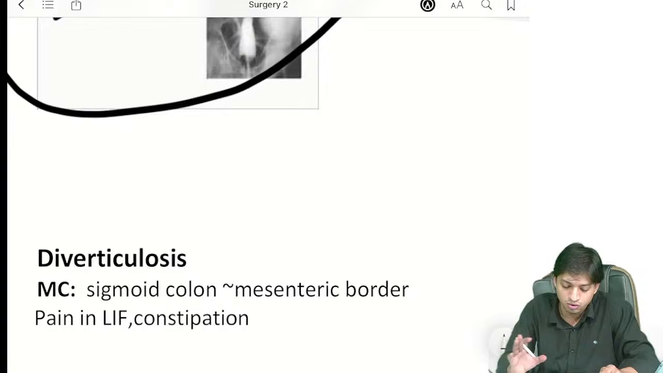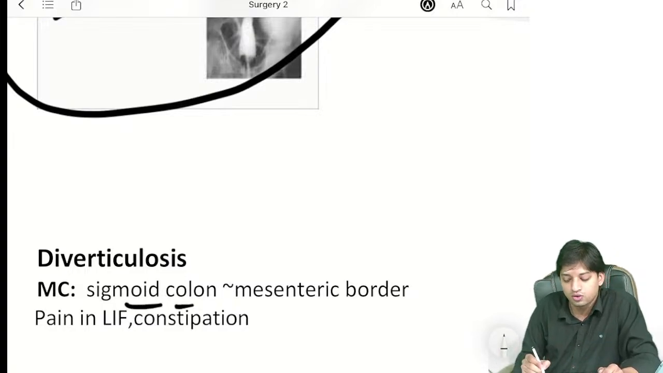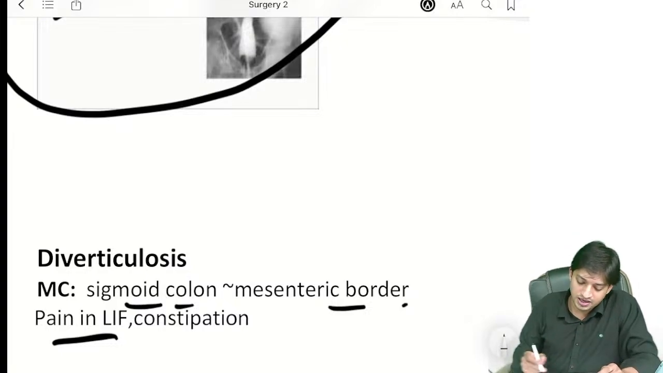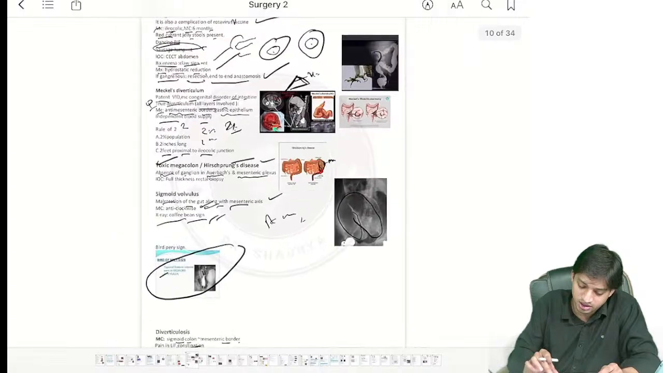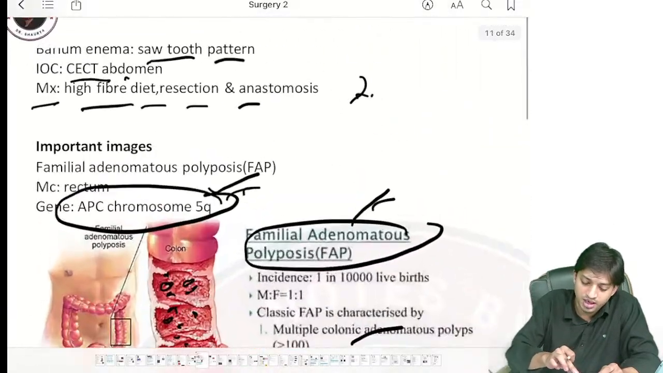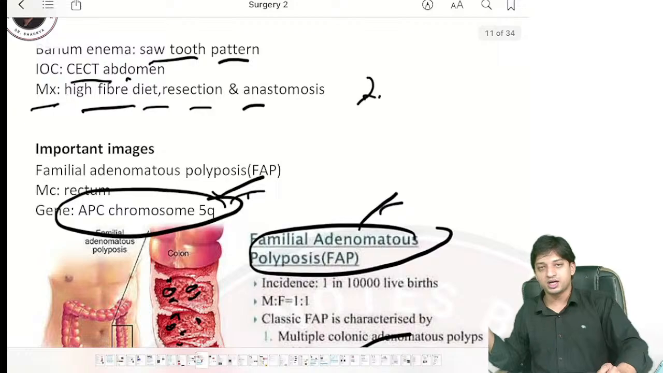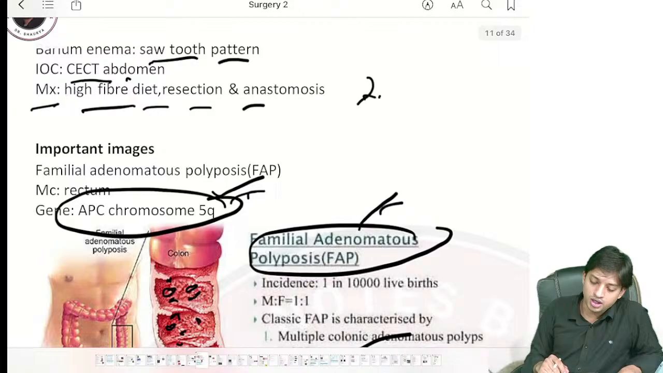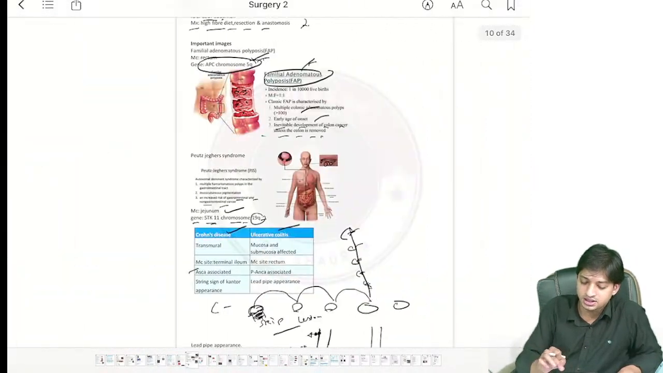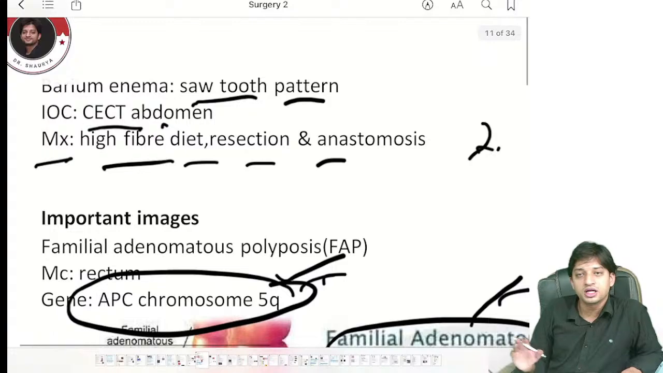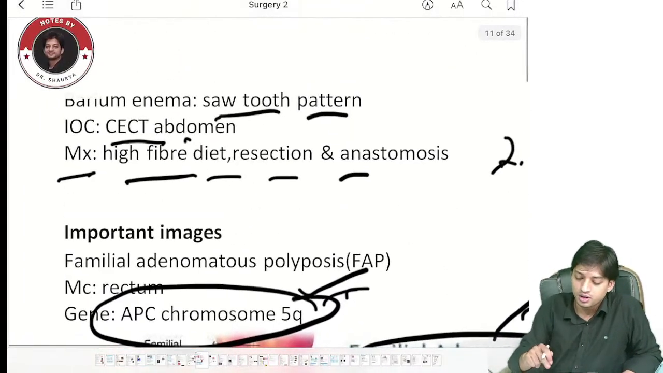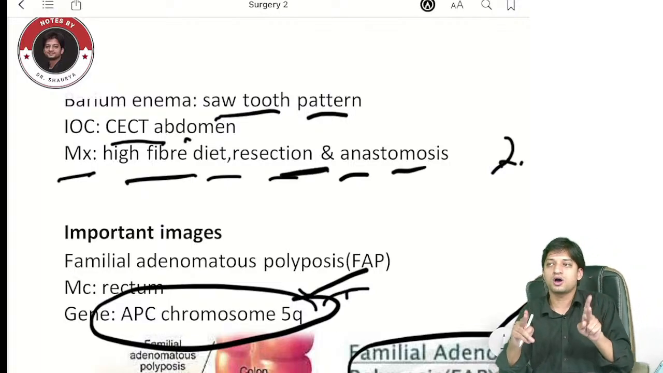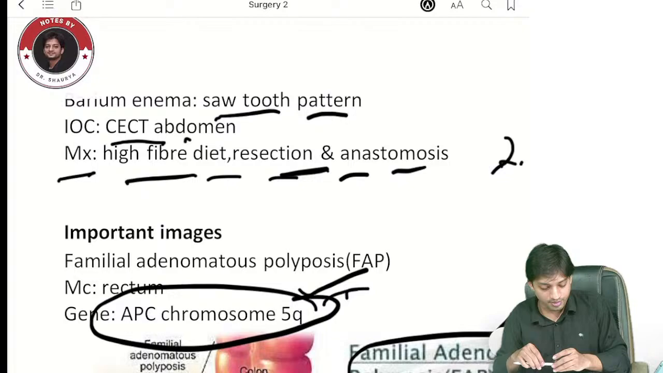Now coming to diverticulosis, nothing, most common in sigmoid colon, near the mesenteric border. Pain will be there in diverticulosis, pain will be in the left iliac fossa and symptom of constipation will be there. Okay, if there is pain in the right iliac fossa, you will doubt appendicitis; left iliac fossa, constipation, right? Signs of diverticulitis, right? Diverticulosis. Now coming here, investigation of choice will be CECT abdomen. Management will be high fiber diet and resection and anastomosis of the damaged sections.